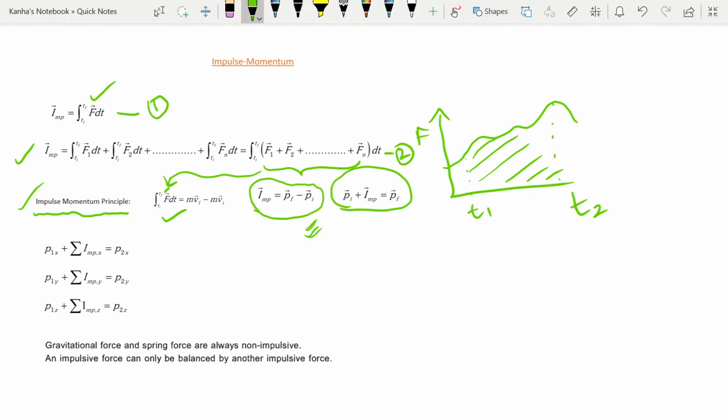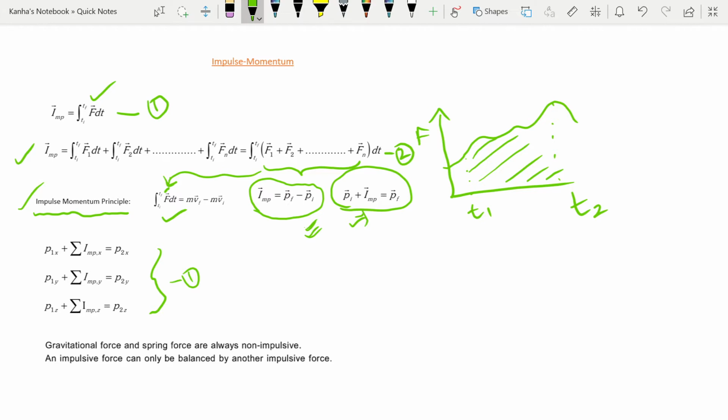So this is how you can imagine your impulse. You are adding a quantity to your initial momentum to get a final momentum Pf. Again, note that because impulse and momentum are both vector quantities, the impulse momentum theorem can be expressed by three scalar equations using the Cartesian components. I have used the Cartesian coordinates right now. If you use polar or spherical coordinates, the things remain the same.